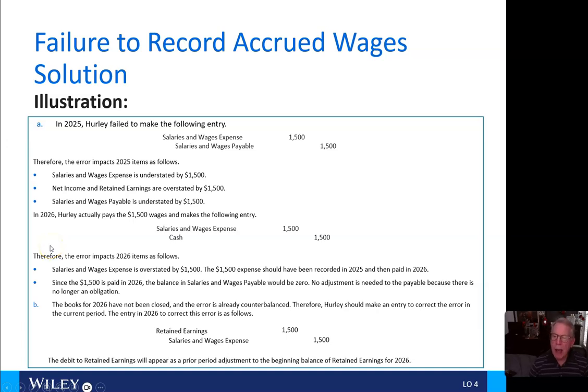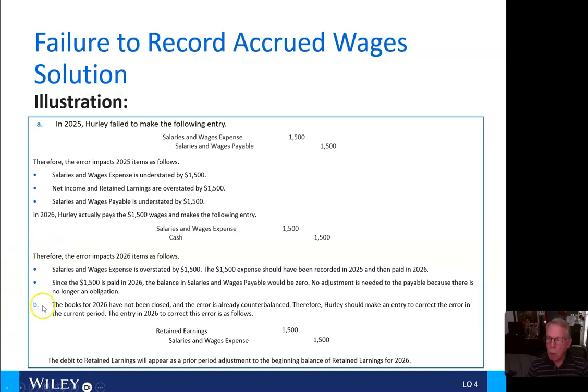Therefore, the error impacts 2026 as follows. Salaries and wages expense is overstated by $1,500. The $1,500 expense should have been recorded in 2025 and then paid in 2026. Here, since the $1,500 is paid in 2026, the balance in salaries and wages payable would be zero. So no adjustment is needed to the payable because there is no longer an obligation.